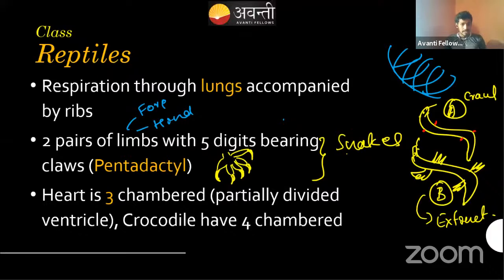Is that claw disappeared in some snakes because there is no use? No. Use and disuse theory is not true. We are using the mutational theory. That's why we are saying that it's not used, that's why it disappeared. We are not taking that sentence now.